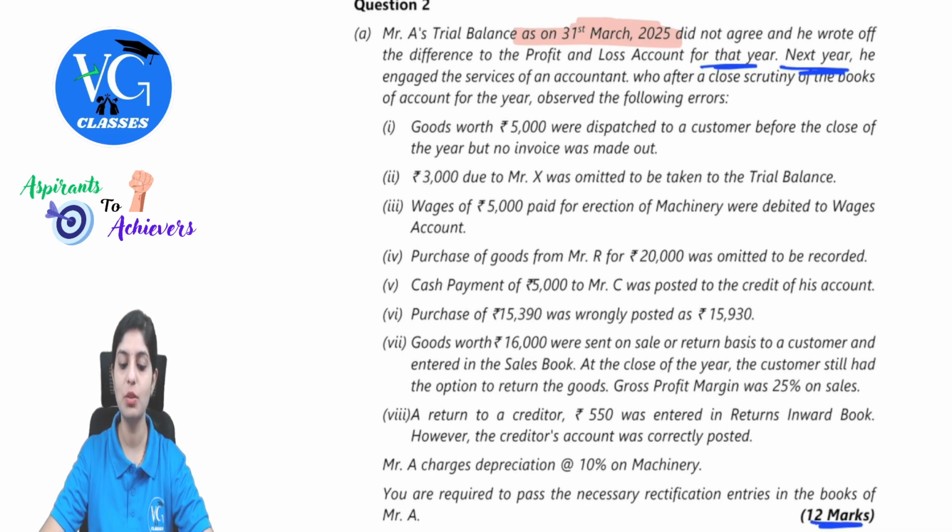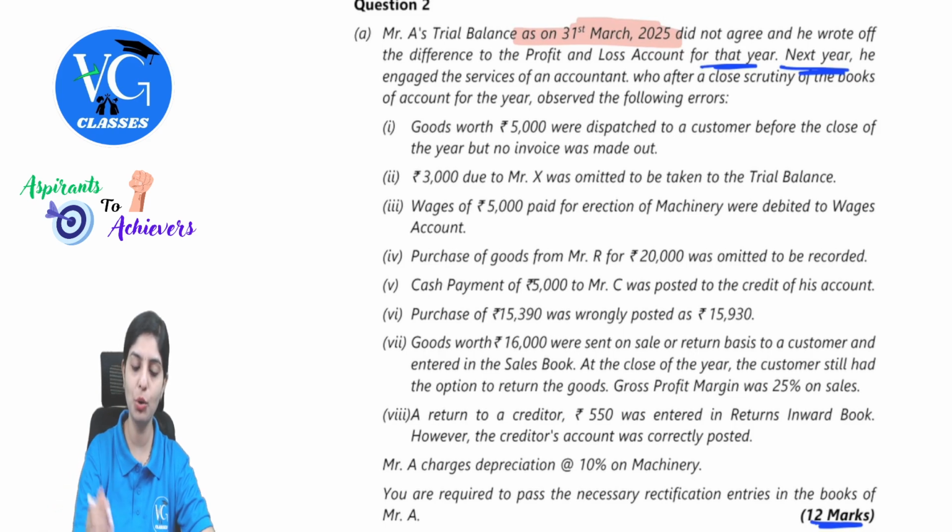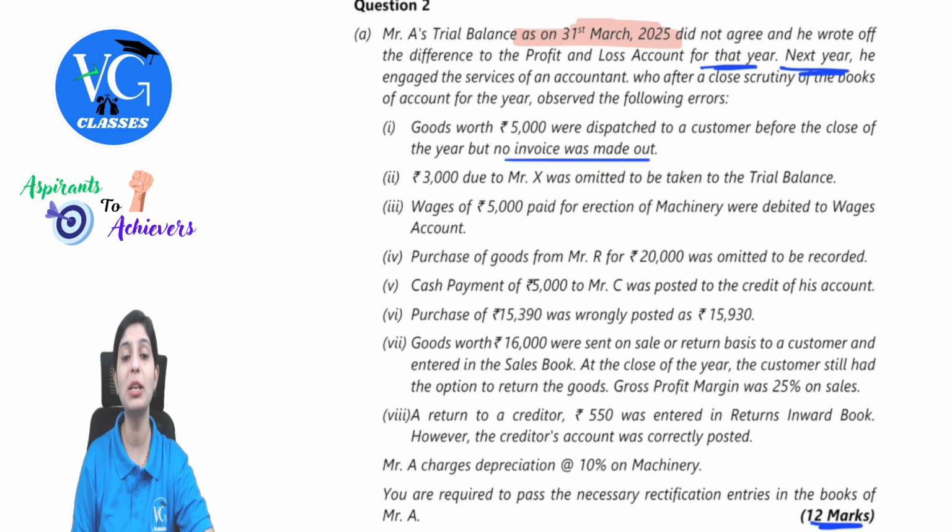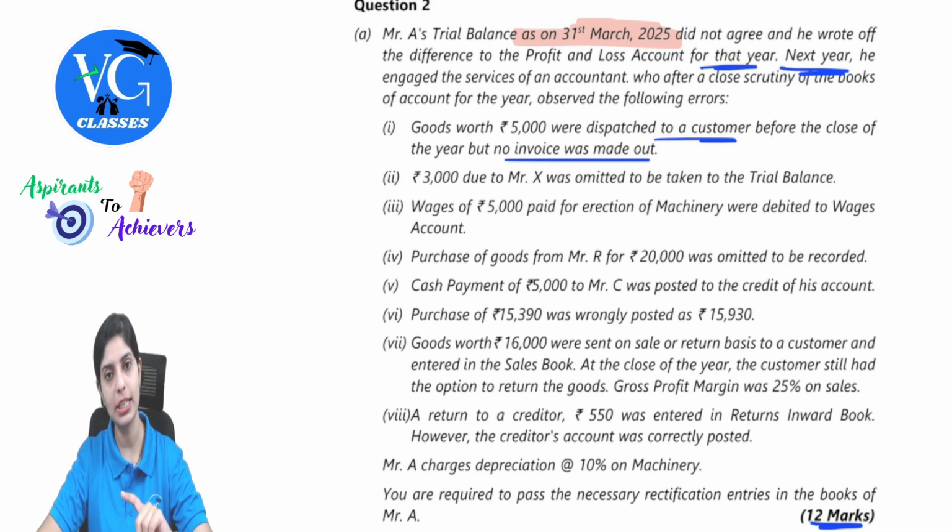Goods worth 5,000 were dispatched to a customer before the close of the year, but no invoice was made. So when there is no invoice made, then there will be no entry. So there is an error of omission. This was dispatched to a customer, so this is normally a sale entry. What would be the entry? Customer account debit to sales.